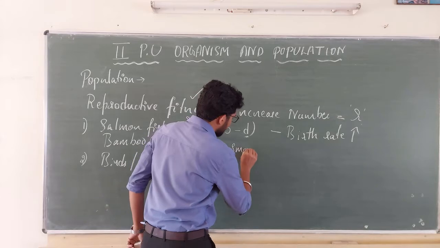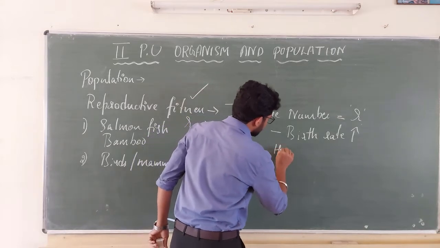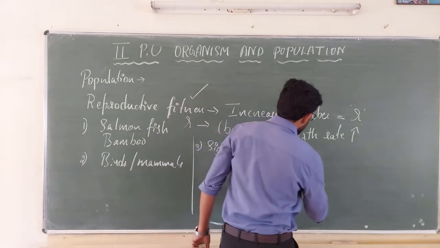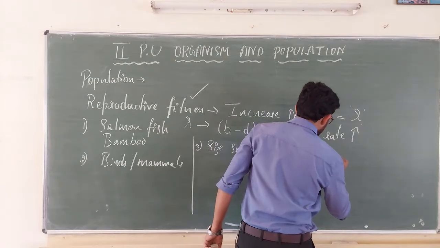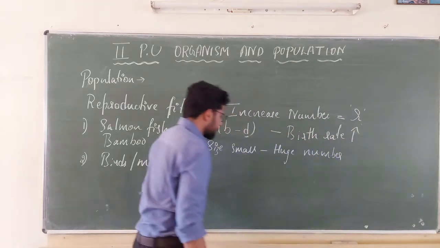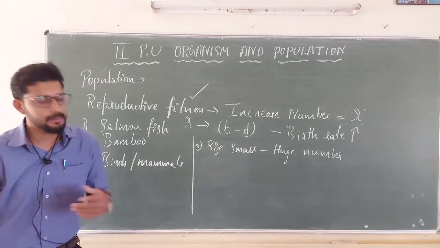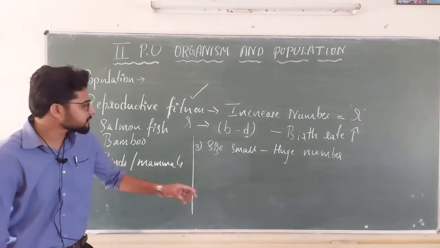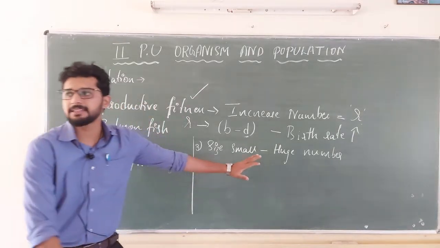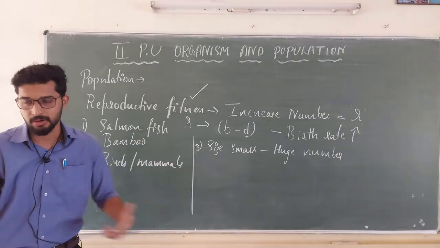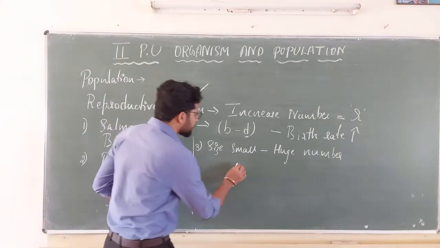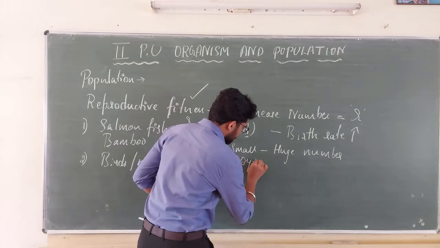Size is small but number is huge. The organisms reproduce in such a way that the offspring are very small in size but huge in number. The number is more. The example I can give you is the pearl oyster.